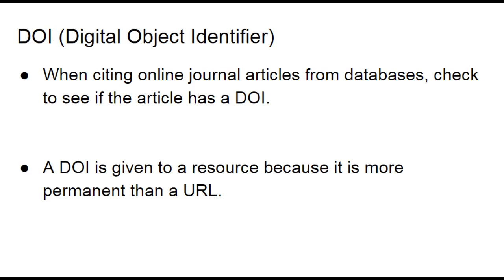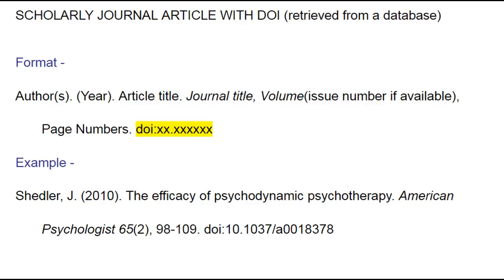When citing an online journal article retrieved from a database, you must record the DOI, which is a Digital Object Identifier. DOIs are more permanent than URLs. A citation for an article retrieved from a database will look just like a citation for a printed journal. However, you will add the DOI at the end of the entry.